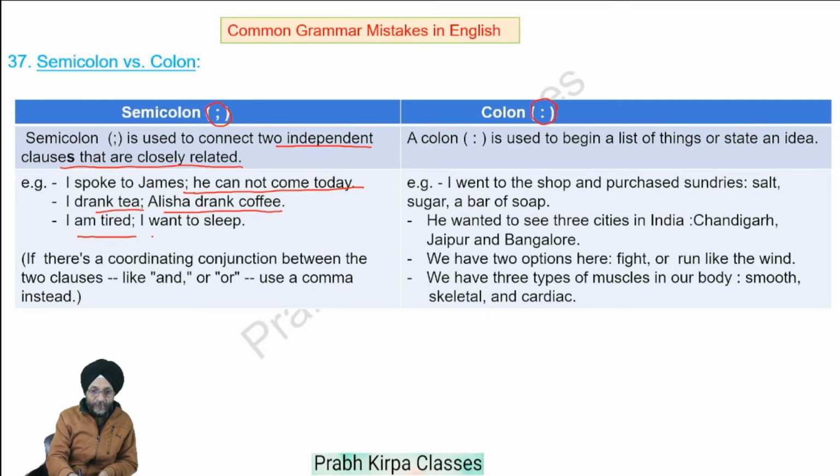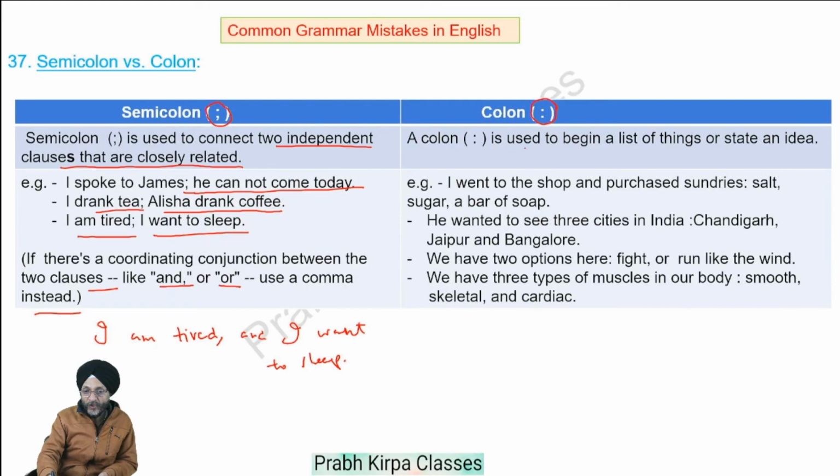I am tired; I want to sleep. If there is a coordinating conjunction between the two clauses, such as and, or use a comma instead. That is, if we say I am tired and I want to sleep, here you should not use a semicolon, here you should use a comma.